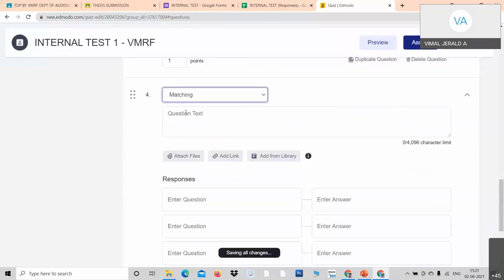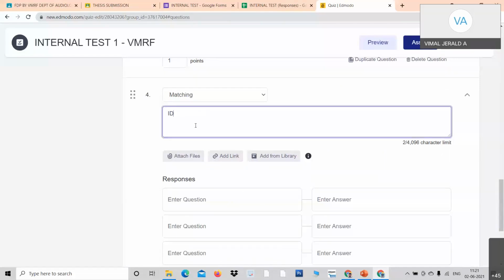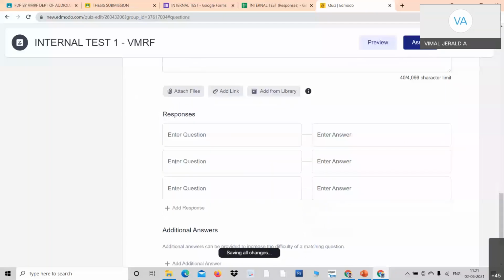For example, see right now, capitals: identify and match the capital of states. Okay. Now I go here, Tamil Nadu. Give the correct answer here. Chennai. And for Karnataka, give the correct answer.